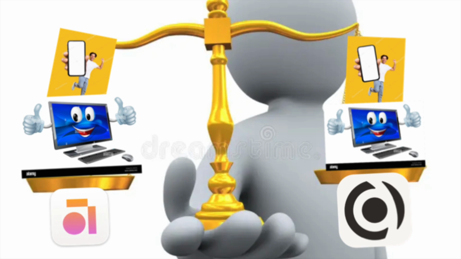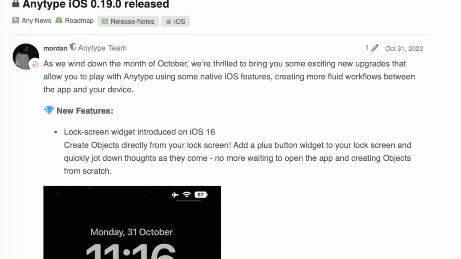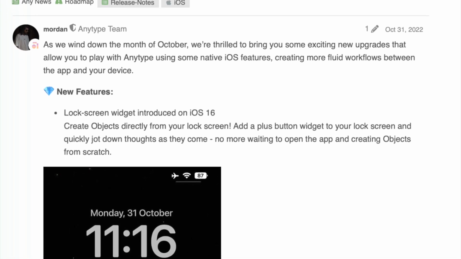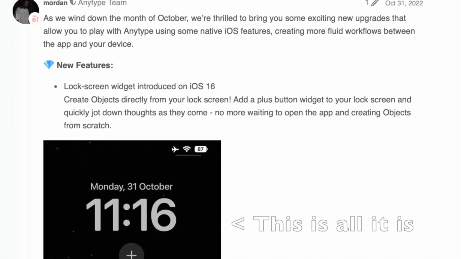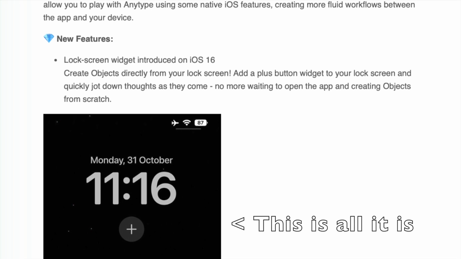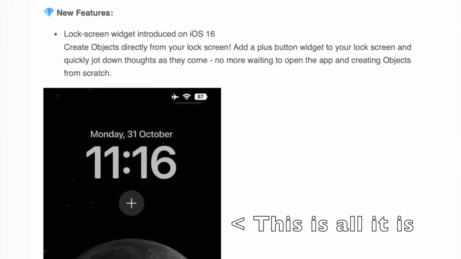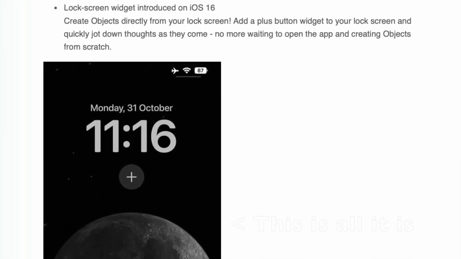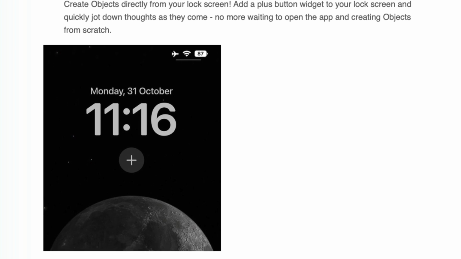Technically, Anytype has a lock screen widget on iOS and maybe Android. I'm just not an Android user, but this widget is pretty useless. It makes you log in and then just opens up the new object menu, a menu that's fast enough to get through the main app anyhow without opening it up in the widget. Capacities has no widget, but that doesn't really set them back much.